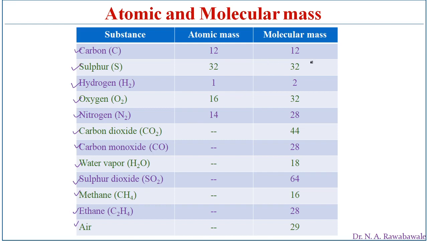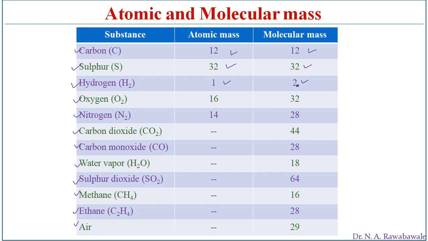So atomic mass of carbon is 12, molecular mass is 12. Sulfur is having 32 as atomic mass, molecular mass is also 32. Hydrogen is having atomic mass 1 and molecular mass is 2.